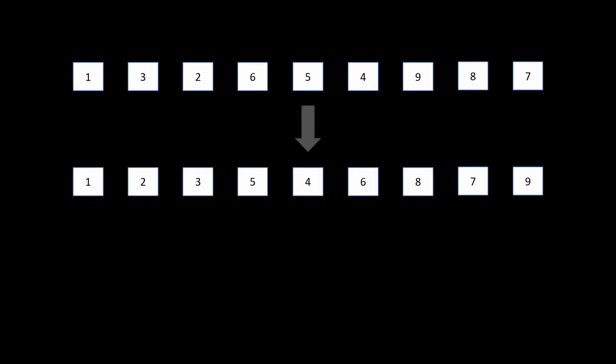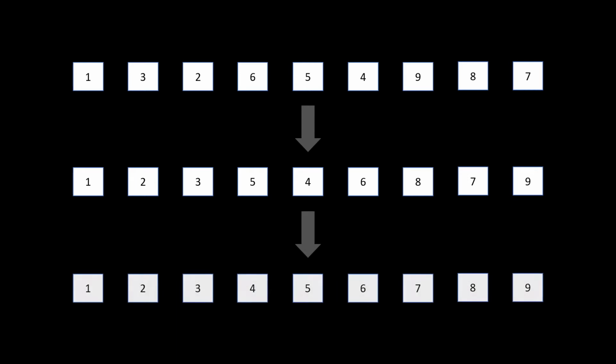So if I gave you this random set of numbers and asked you to arrange them in ascending order, it'll hardly take you 30 seconds to do so. One possible way could be to look at every number and then look at the number to the right of it. And if the element to the right is smaller than the one on the left, you can simply swap it. So after one iteration, this is what it will look like, and after another iteration, it will be solved. Sounds pretty convenient, right? But was that really a good approach?